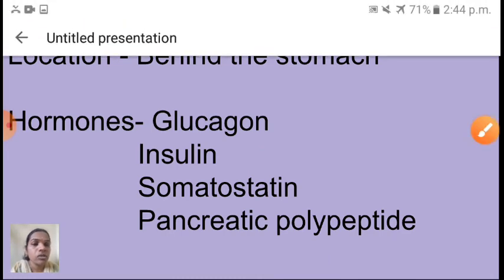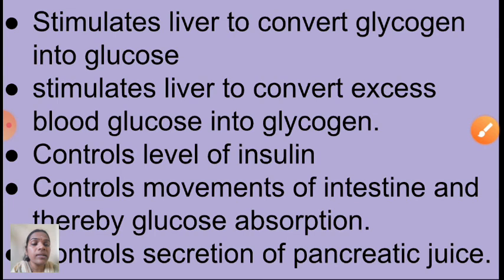Insulin stimulates the liver to convert excess blood glucose into glycogen. I already told this in the last session, isn't it children?